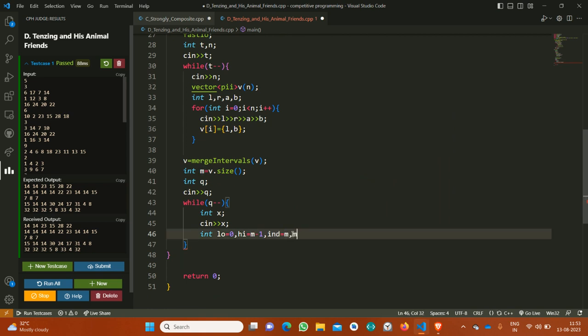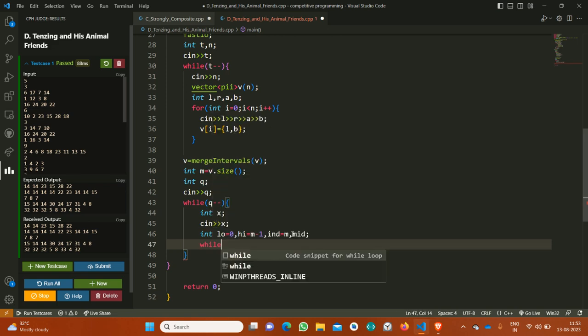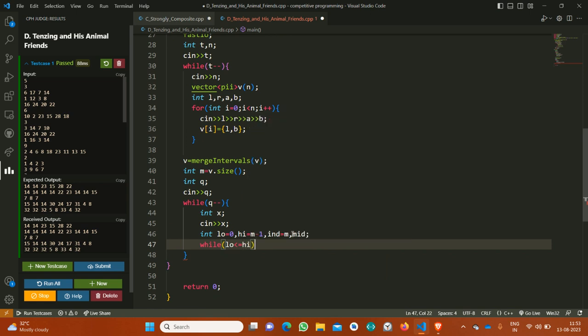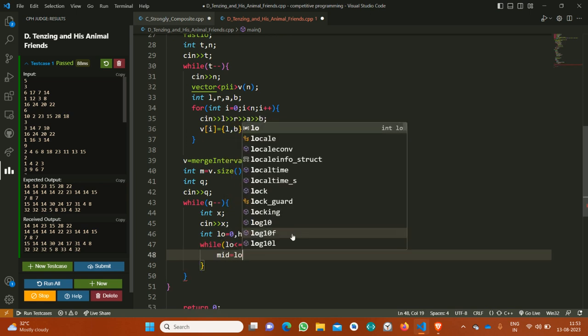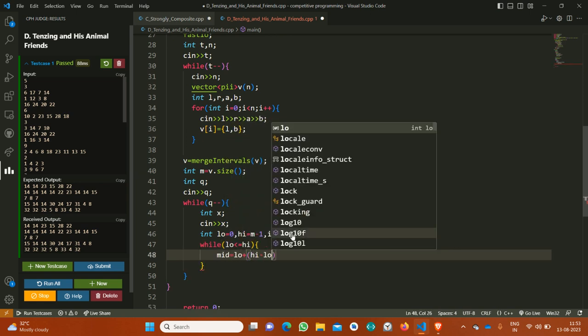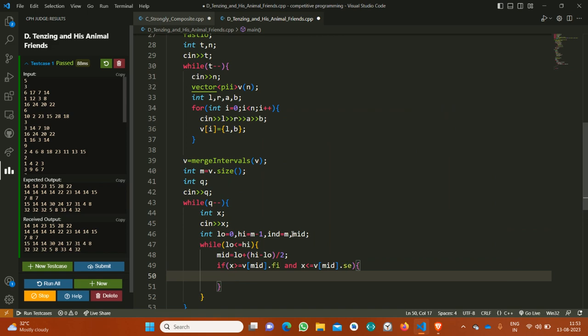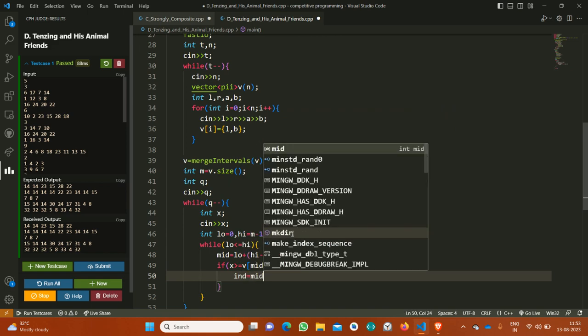And now, while low is less than equal to high, mid is equal to low plus high minus low by 2. Now I would check if it lies in the segment or not. If mid dot first is less than equal to x, and x is less than equal to v of mid dot second, it lies in this segment, so index equals to mid and break.